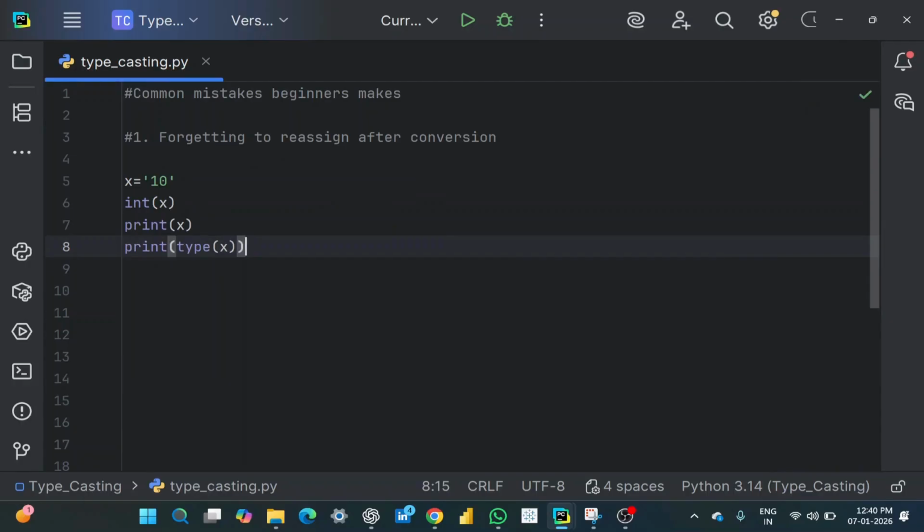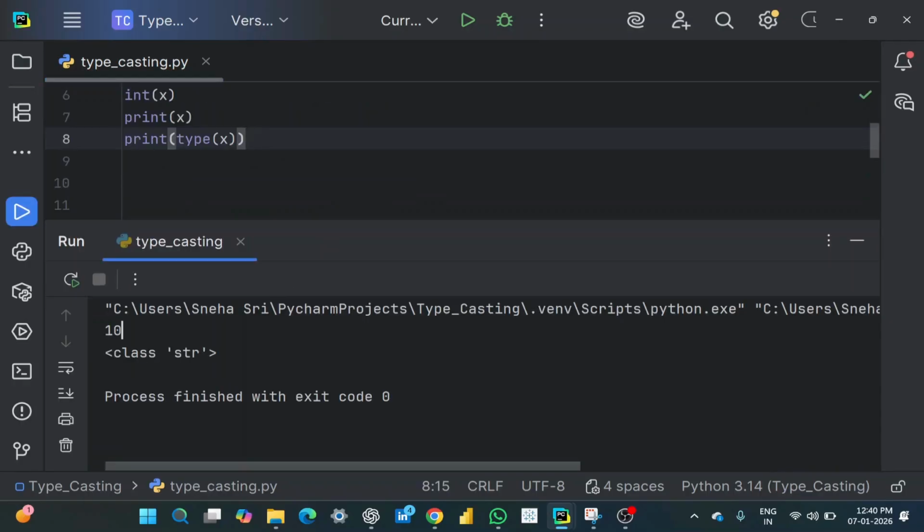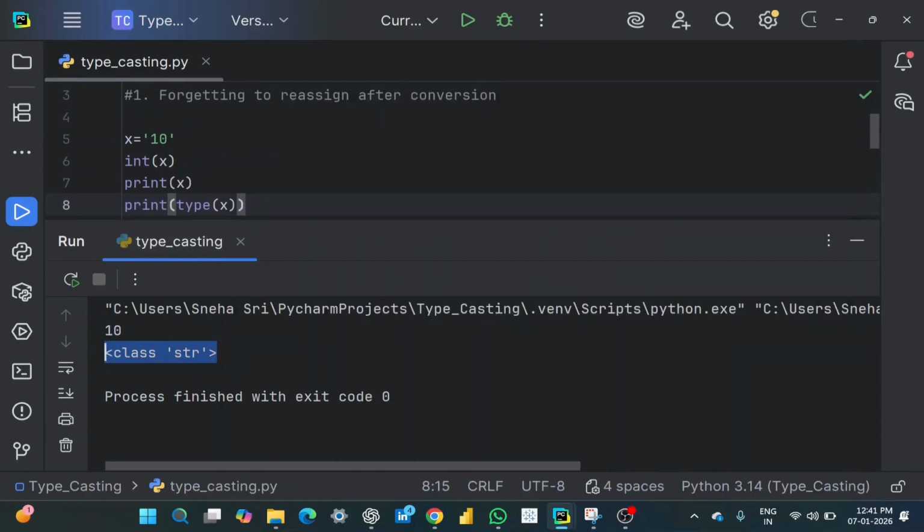Now if you check, the output is 10, but the class is still string, because after you have converted into another data type, you haven't assigned or stored that value into any another variable. That is the reason if you print x, the data type is still string.